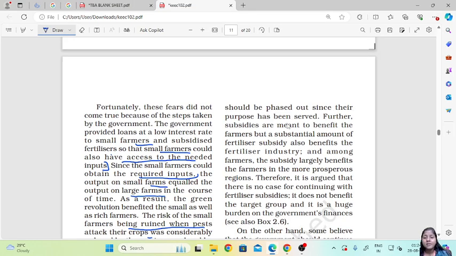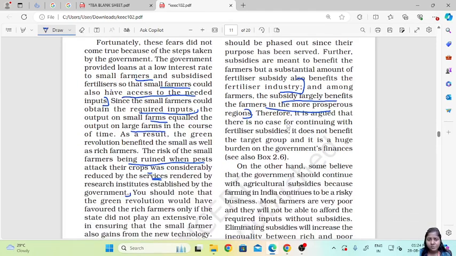Then, it is meant to benefit the farmer, but a substantial amount of the fertilizer subsidy also benefited the fertilizer industry. And among the farmers, the subsidy largely benefited the farmers in more prosperous regions. So there was a question of whether to continue with the fertilizer subsidy or not.